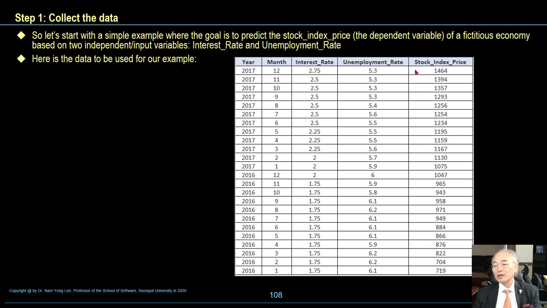Stock index price is the dependent variable, and interest rate and unemployment rate are the independent variables or input variables. So stock index price is dependent upon interest rate and unemployment rate. So we can use a multiple linear regression model.